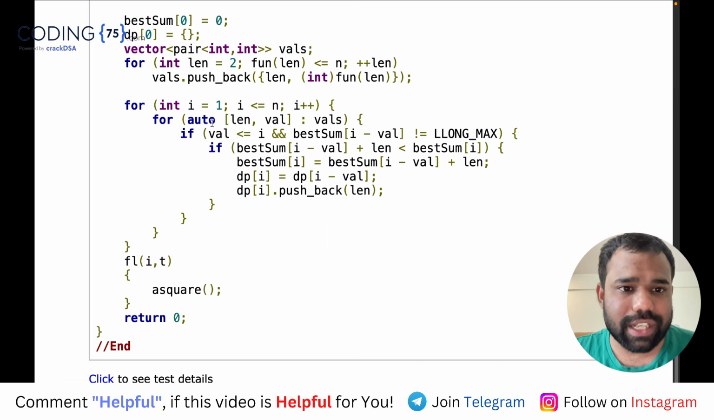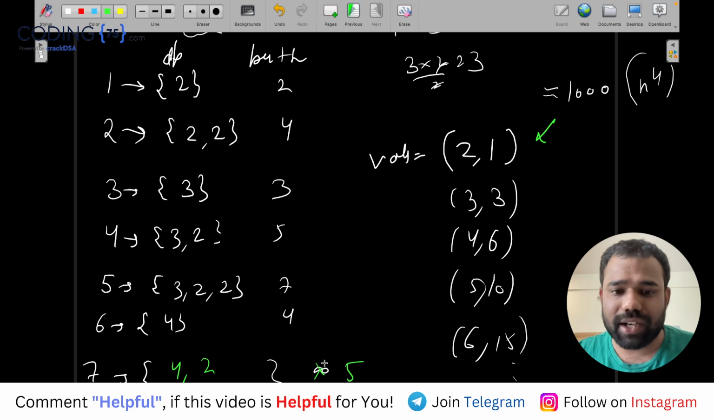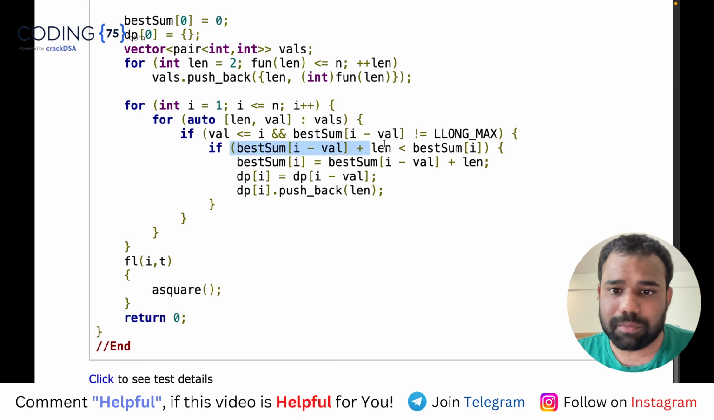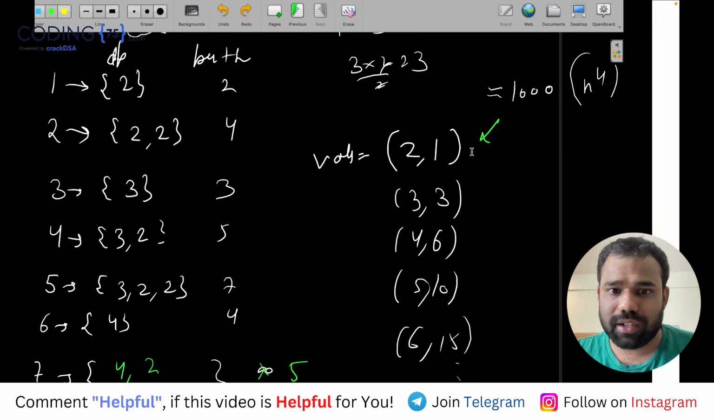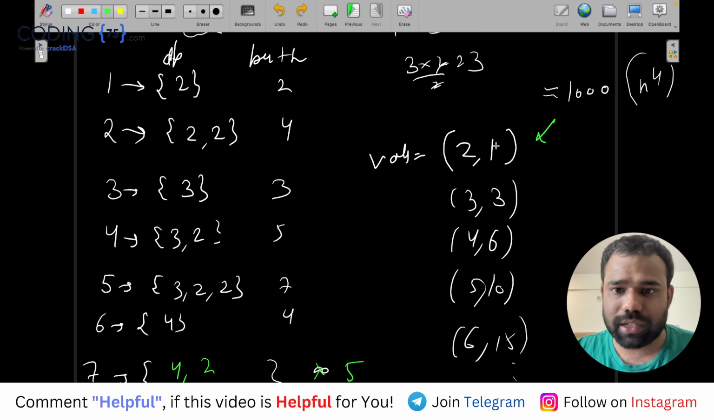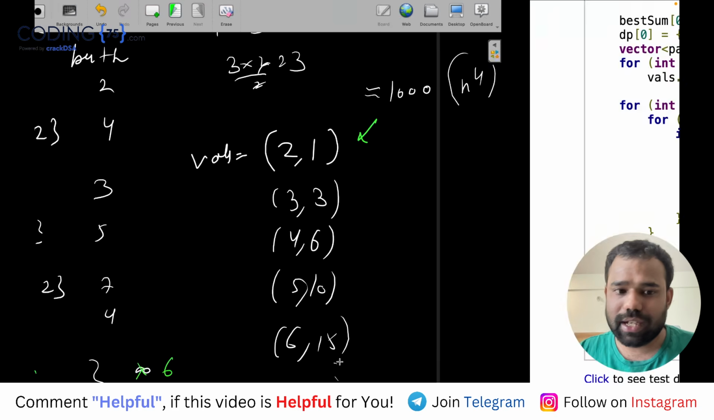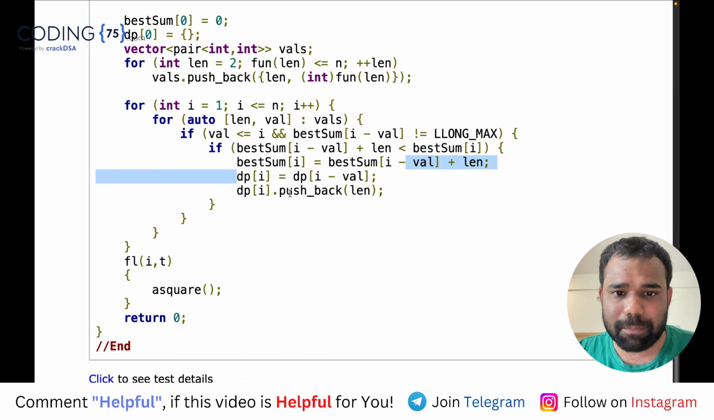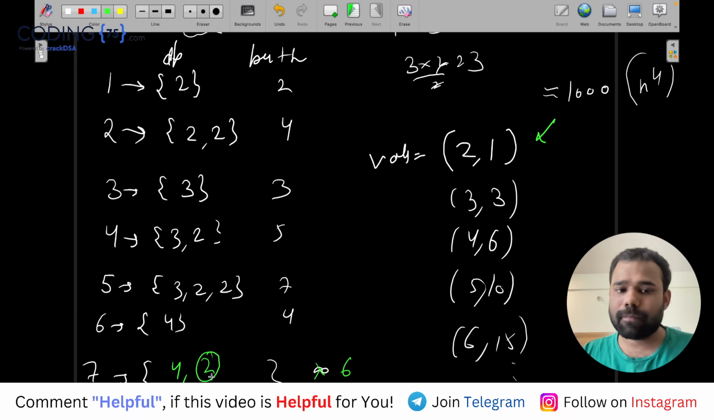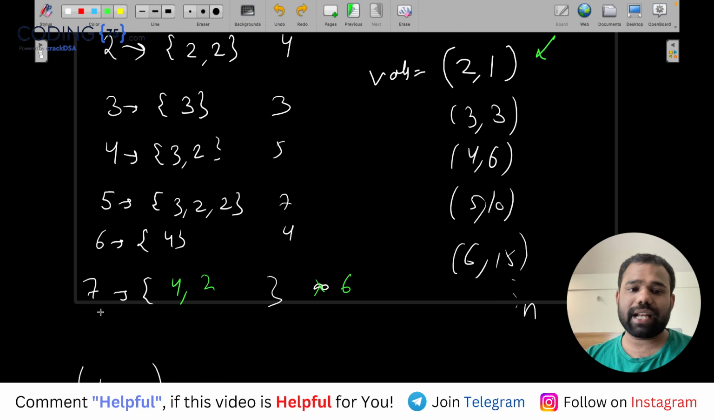So you can see if this condition is matching, and obviously let's say here already 4 was there, then why would we take 5, because a lesser one is already there. But if it is better, then I'm making best sum equal to best sum minus 1 plus length. Like length was 2, 2 plus 4, 6, and in the DP I pushed back the length, which is 2. So this is how the whole DP array will be calculated.